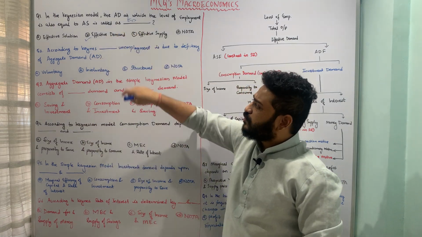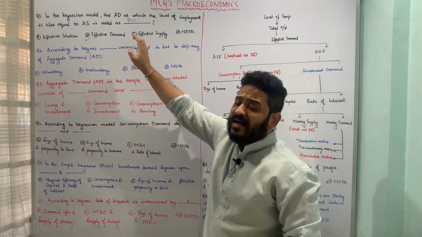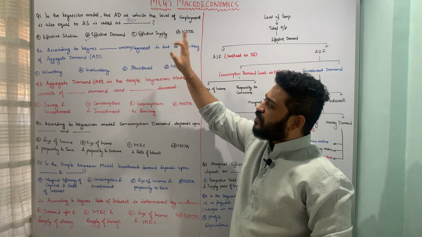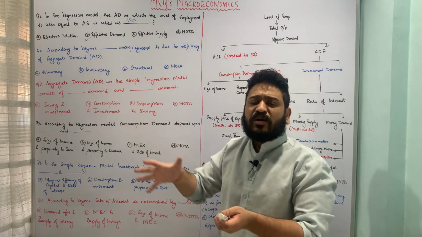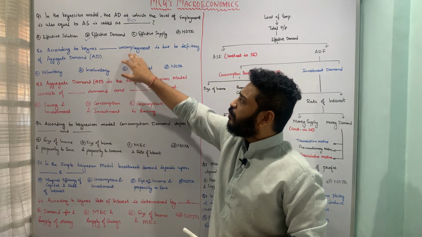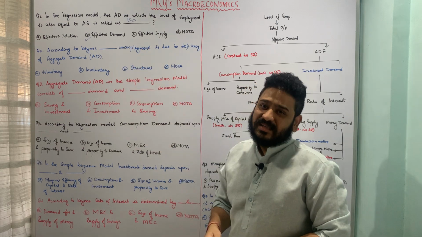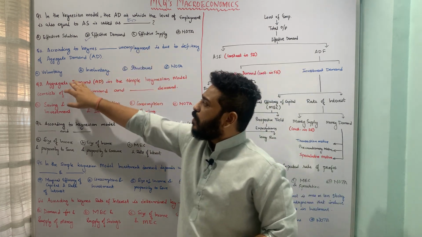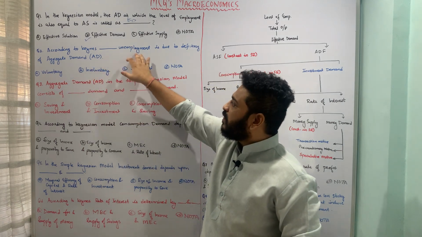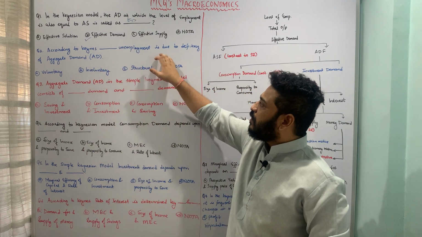Let us now move to the next question, which is talking about, according to Keynes, dash unemployment is due to deficiency of aggregate demand. If there is deficiency of aggregate demand in the market, what kind of unemployment is seen according to the Keynesian theory? Whether it is voluntary unemployment, involuntary unemployment, structural unemployment, or none of the above.